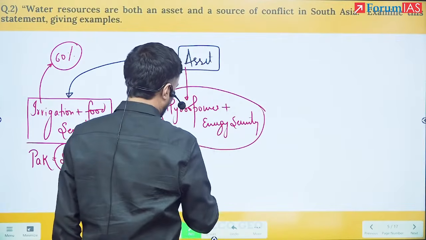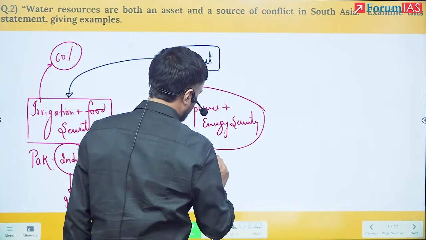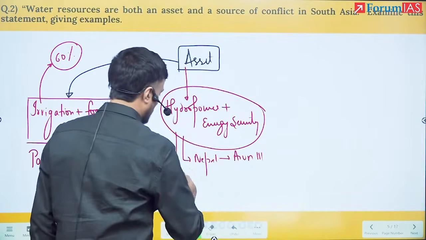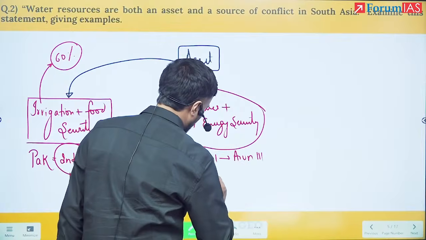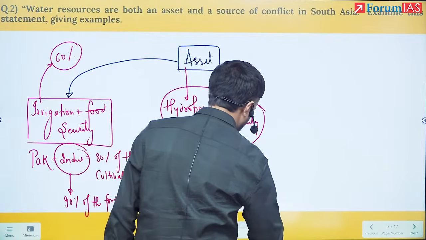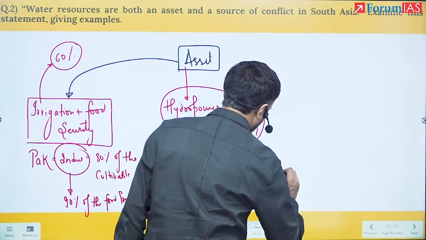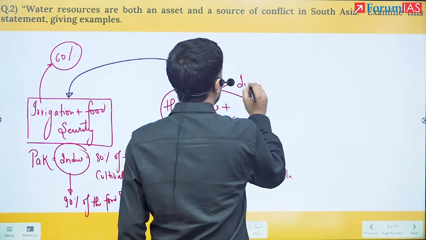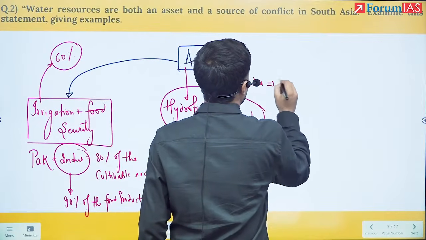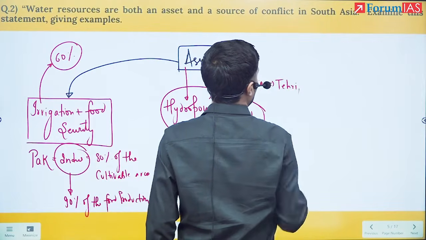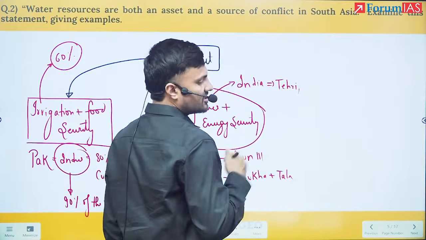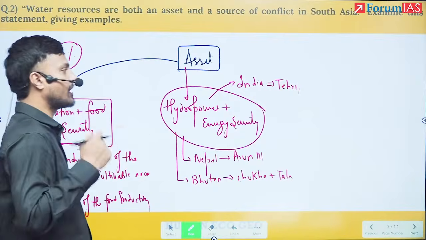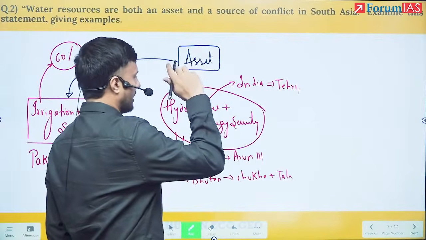We know if you talk about Nepal, Nepal has numerous dams. One such important one is Arun 3. If you talk about Bhutan, Bhutan has Chuka plus Tala. And if you have to see India, from India you have numerous examples. That is Tehri Dam, Baglihar Dam, Kishan Ganga Dam, Ratle Dam, Bhakra Nangal Dam, Pong Dam, Chamera Dam. Numerous such dams you can write.